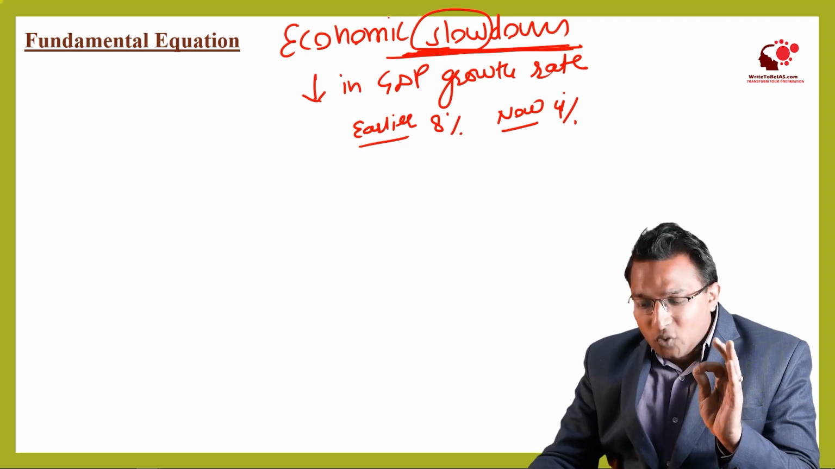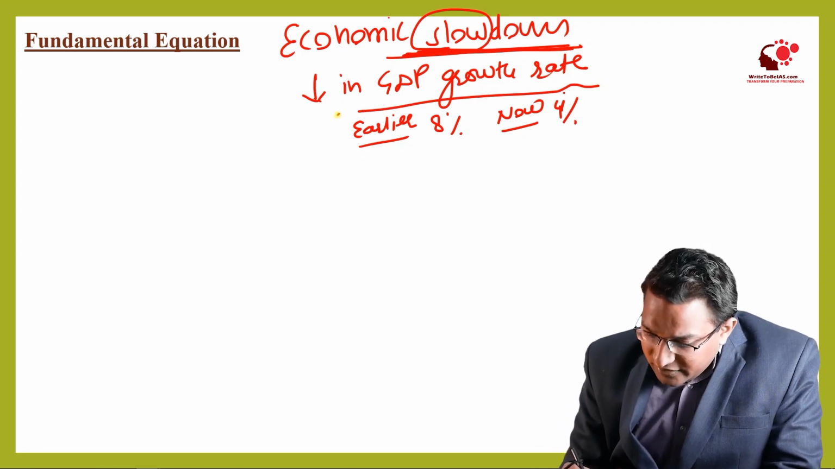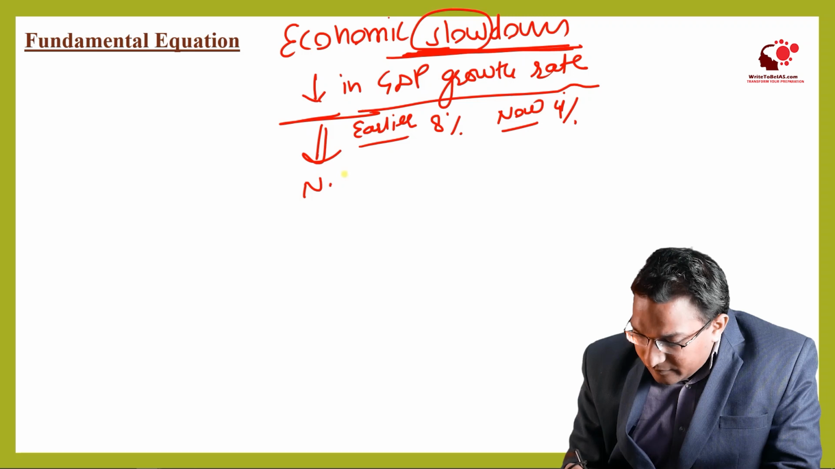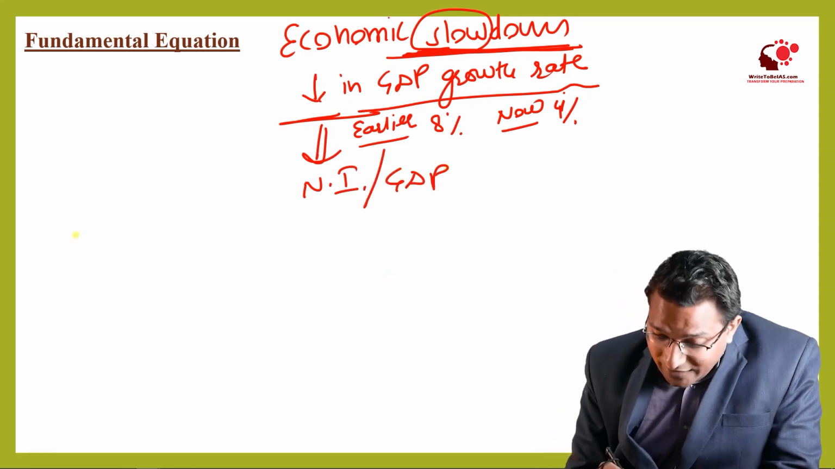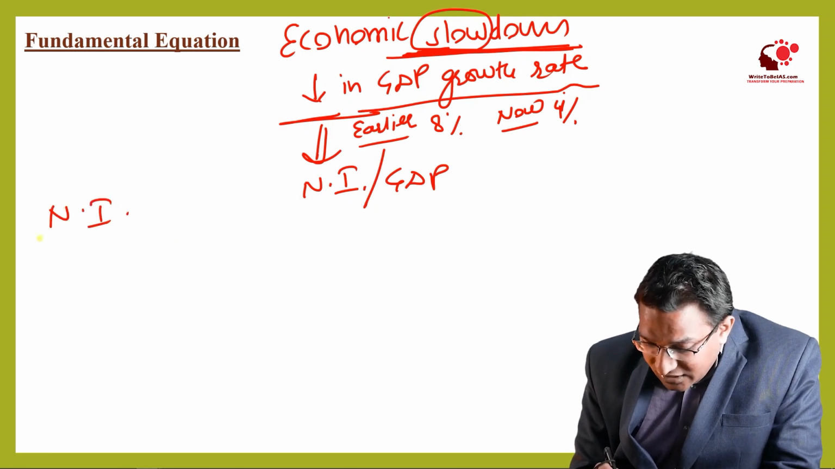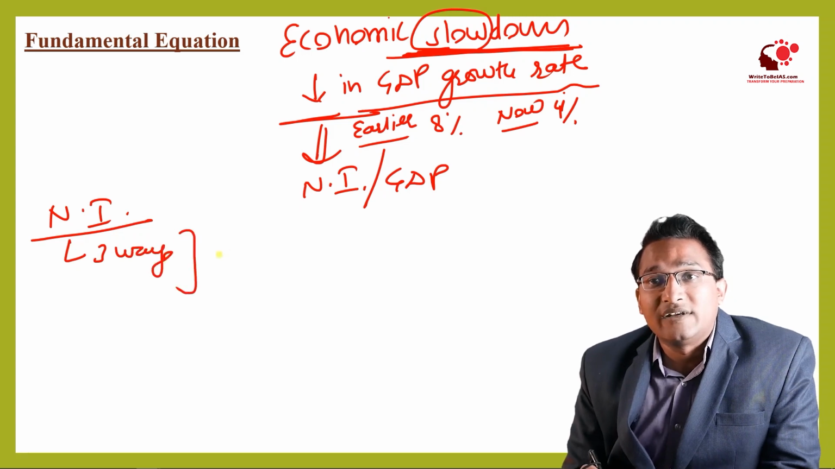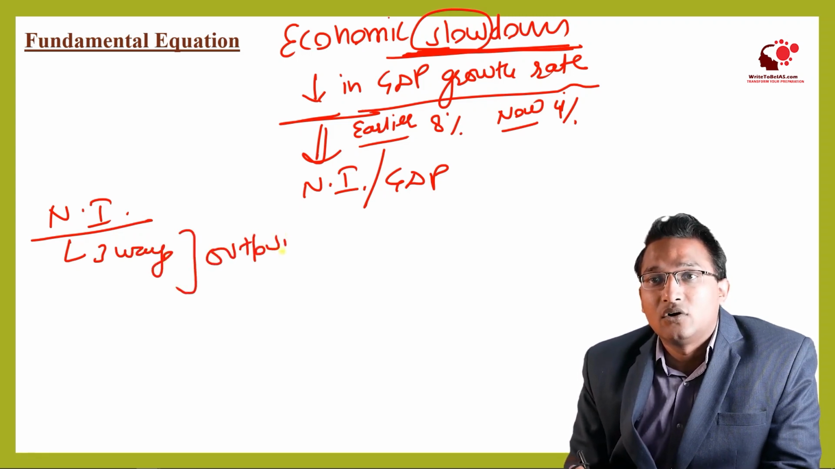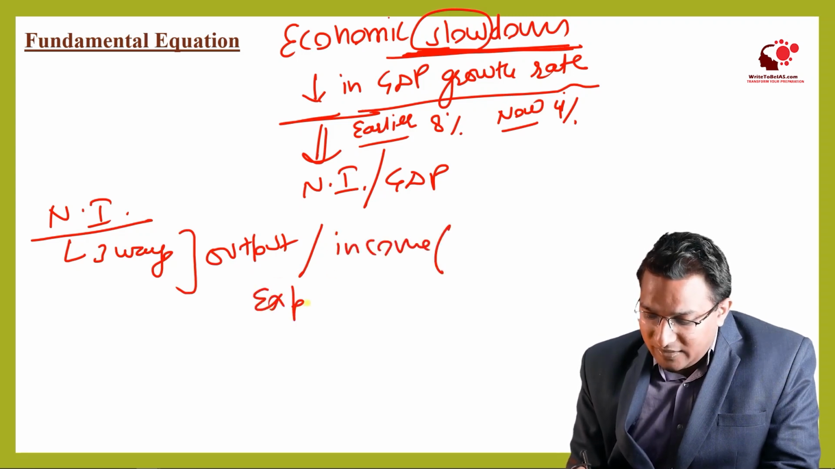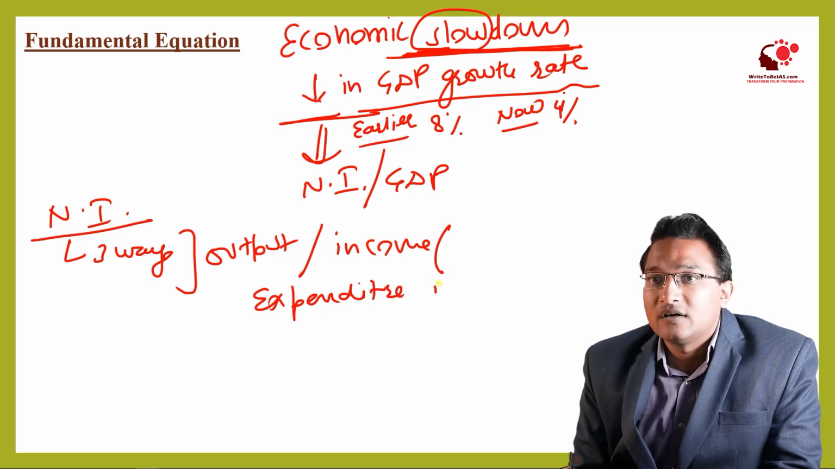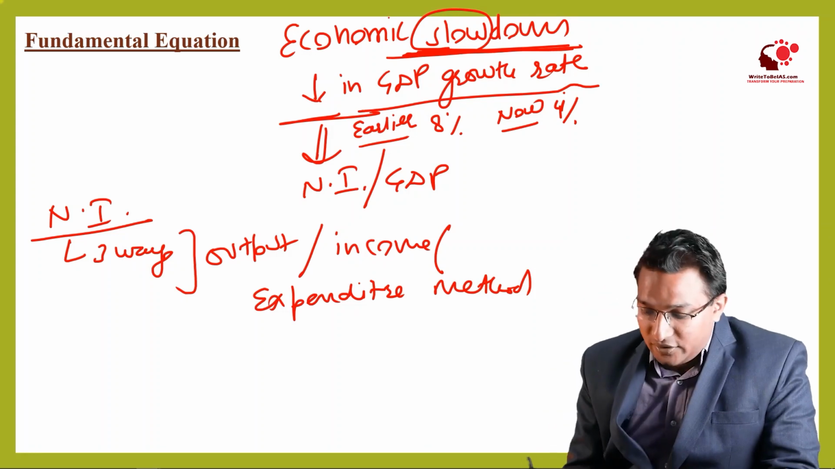Now, how do we calculate this slowdown? We calculate it based upon the GDP growth rate, and the GDP growth rate is based upon the national income, or the GDP. And how do we calculate national income? The national income can be calculated in 3 methods: the output method, the income method, or the expenditure method.